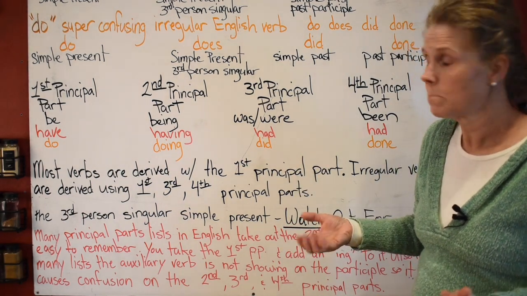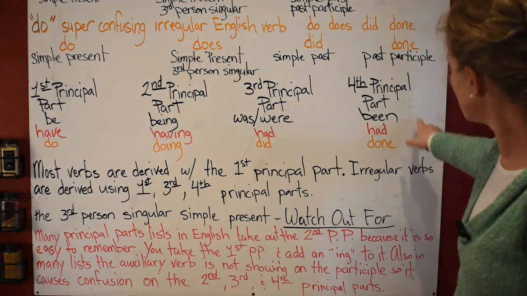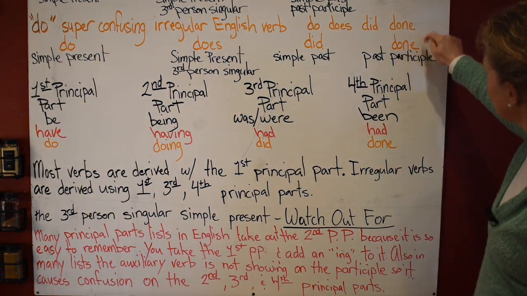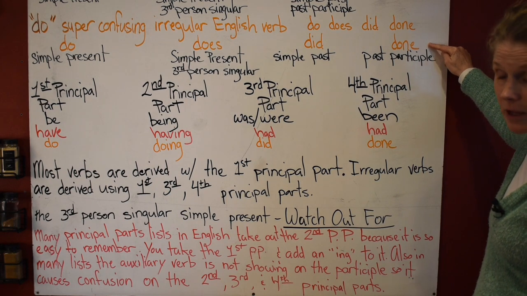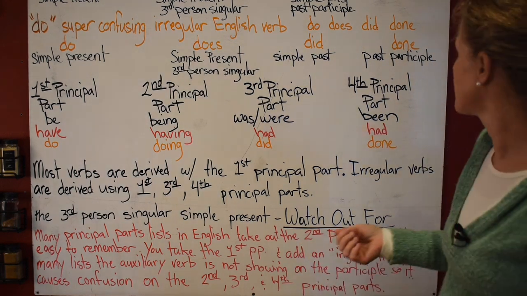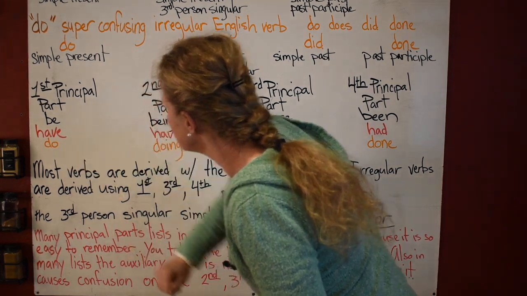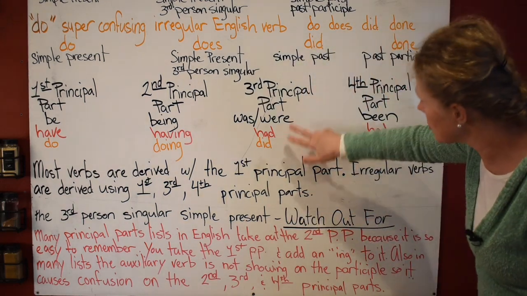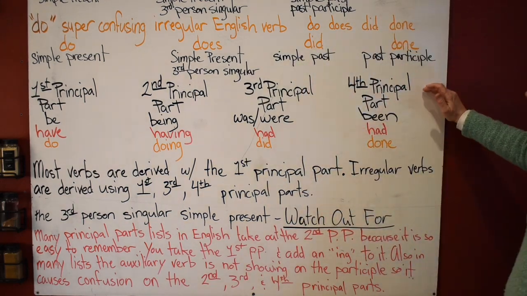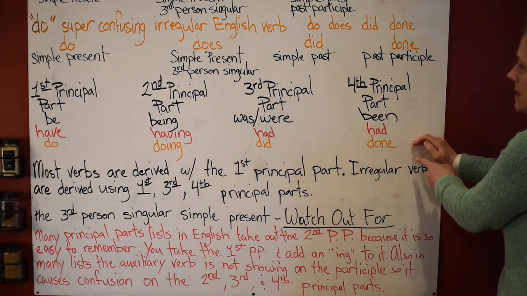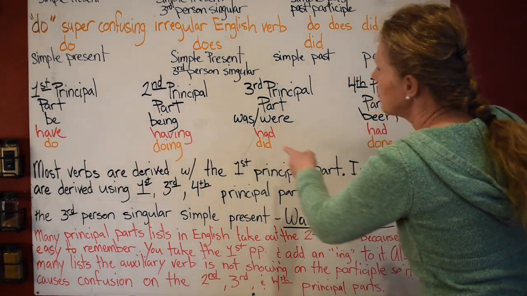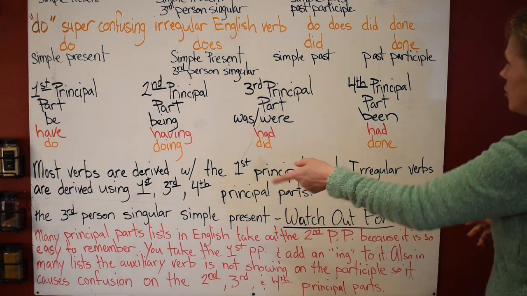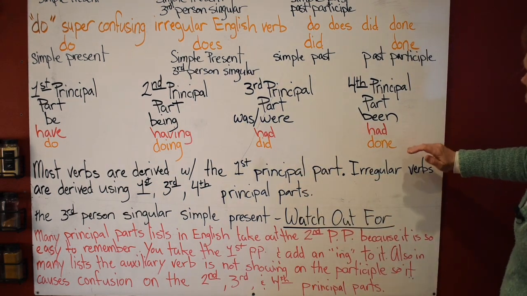So done can be an adjective if you know how to use it properly. First principal part is do, and then your second principal part is doing, the third principal part is did, and then your fourth principal part of do is done. Your third principal part of do is did, and your fourth principal part of do is done.